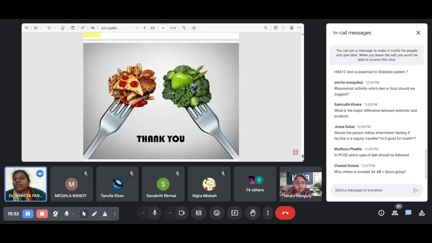What is the major difference between prebiotic and probiotic? Prebiotic is basically fiber-rich food, and probiotic is active microorganisms in the food.